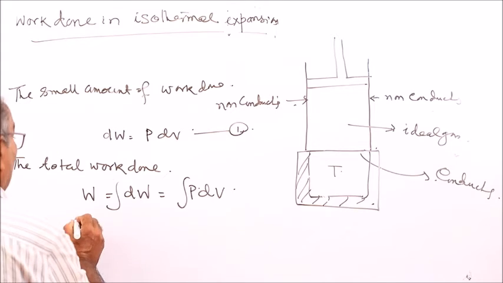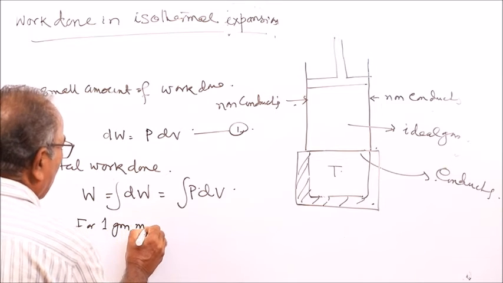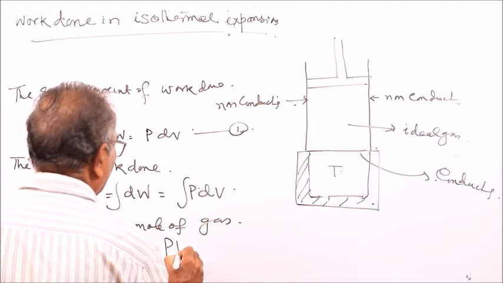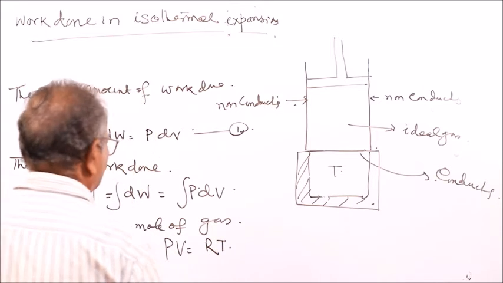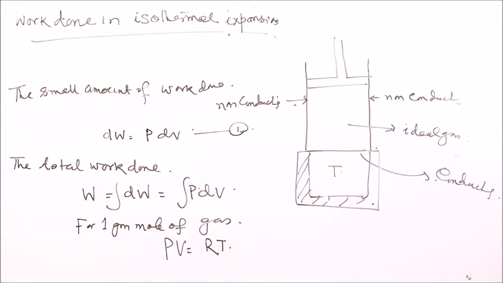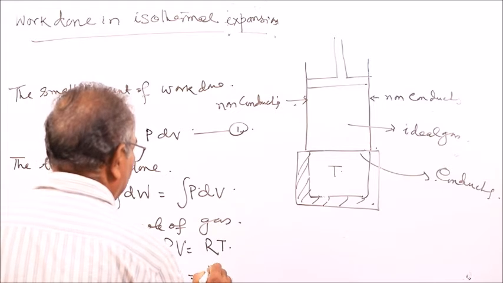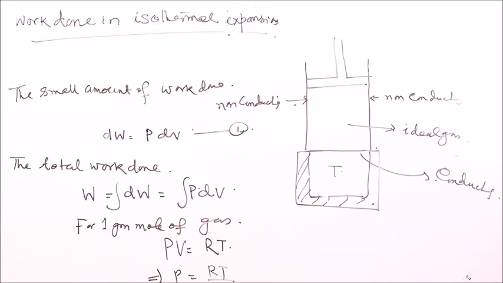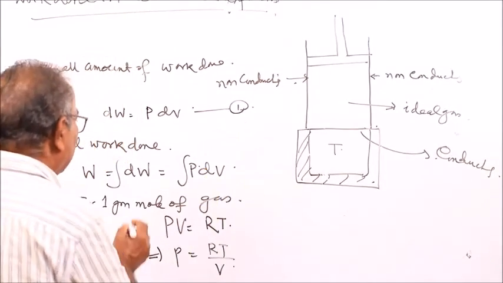And for 1 gram mole of gas, PV is equal to RT. For n gram mole of gas, PV is nRT, or P is equal to RT by V. Then putting the value of P in equation 1, from equation 2,